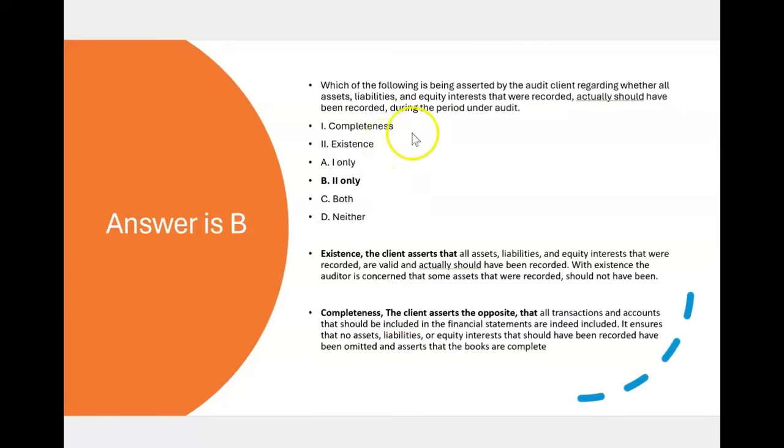What's wrong here is completeness. Because with completeness, the client asserts the opposite. The client asserts that all transactions and accounts that should be included in the financial statements are indeed included. Completeness ensures that no assets, liabilities, or equity interests that should have been recorded have been omitted, and the client asserts that the books are complete.